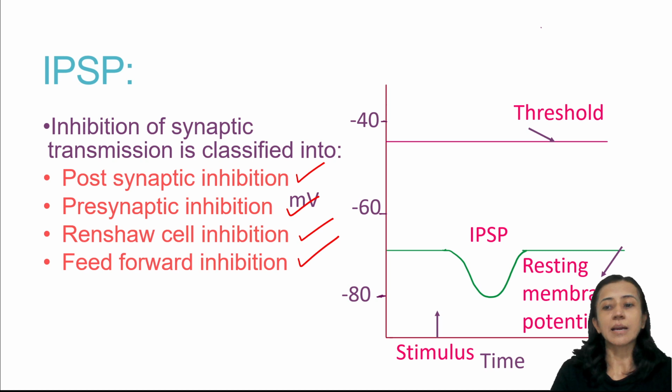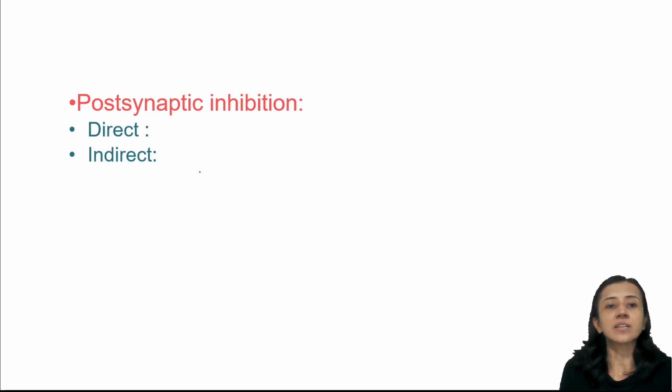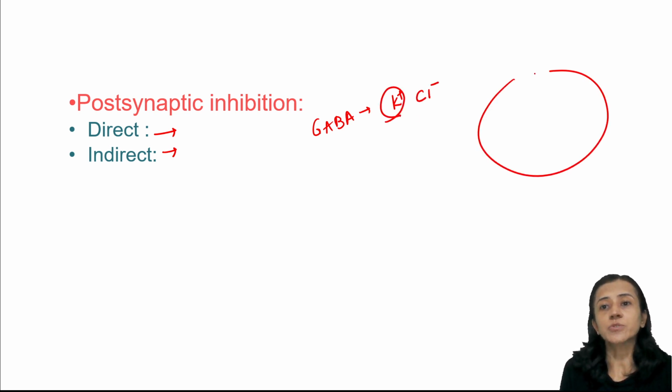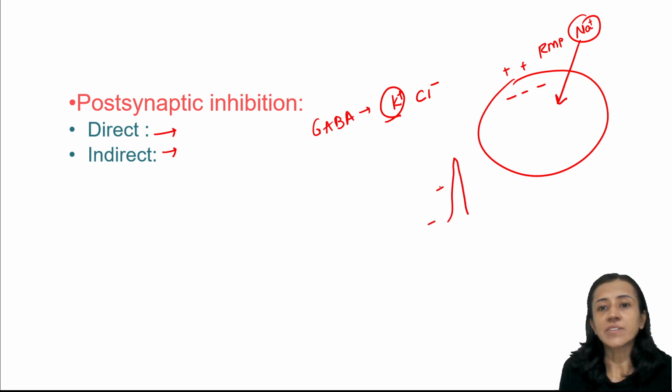First is postsynaptic inhibition. Postsynaptic inhibition is again of two types, direct and indirect. What is direct postsynaptic inhibition? We have already discussed it. Whenever an inhibitory neurotransmitter like gamma amino butyric acid is released, there is opening of potassium or chloride channels. Suppose this is your cell, negative inside, positive outside, the resting membrane potential. When sodium channels open, because sodium is more outside, sodium ions enter inside, so there is depolarization. The membrane potential, instead of negative, now becomes positive.